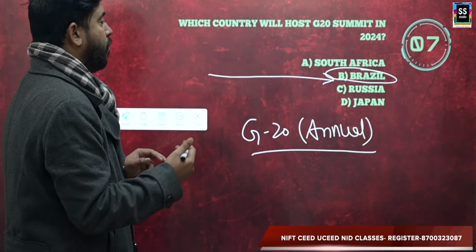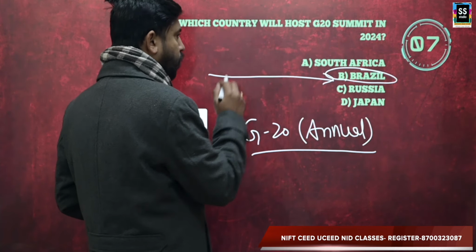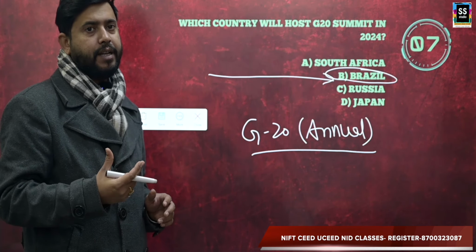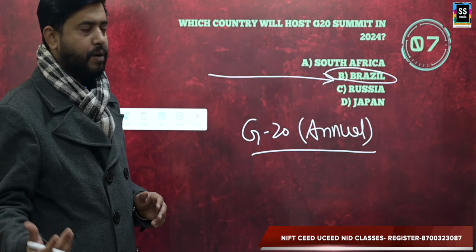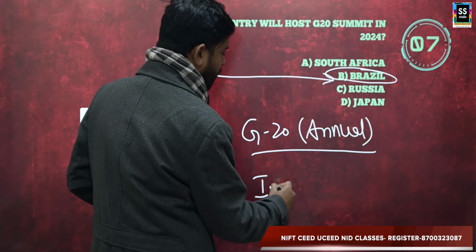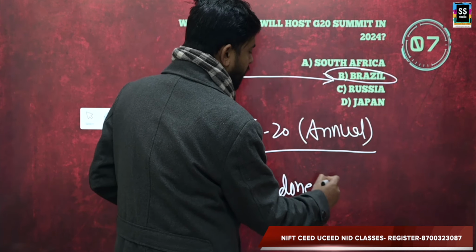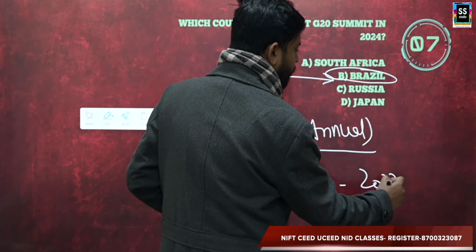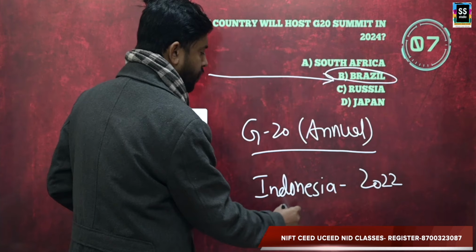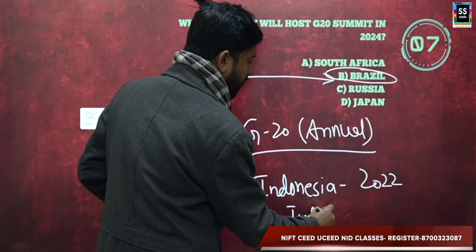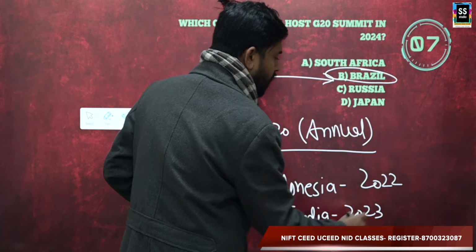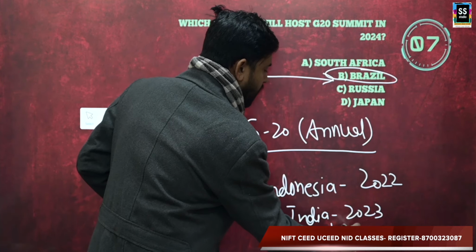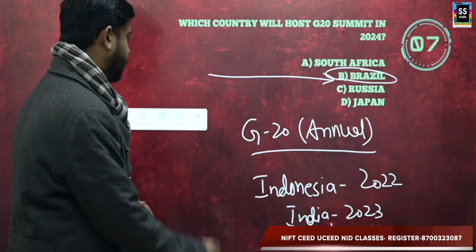Moving forward, another question could be, which country transferred the presidency of the G20 summit to India? The answer should be Indonesia. So what does that mean? Indonesia got the presidency of G20 in 2022, and then it transferred the presidency to India. In 2023, India hosted it, and the next one is in Brazil in 2024. Clear? Moving forward.